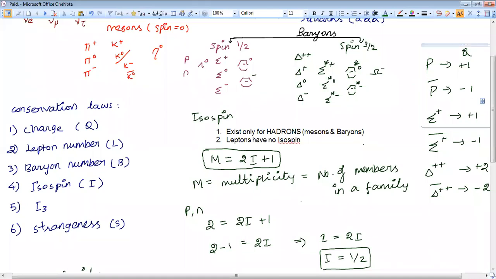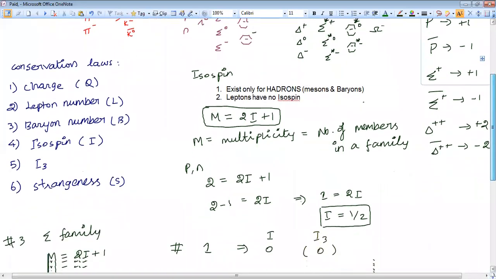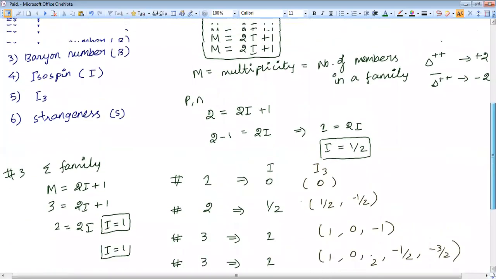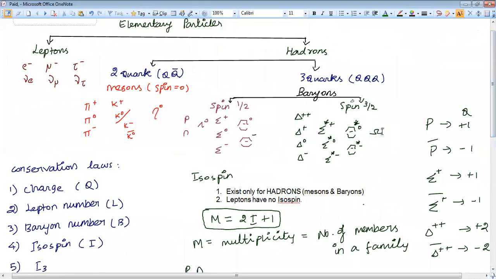Okay. If you substitute into the formula, you will understand. I think I have done omega minus, right? Yes, sir, I have calculated the I3 value for omega minus. Now, if you calculate the I3 value for eta naught, what will you get? What is the formula to calculate I3? Q minus Q bar.